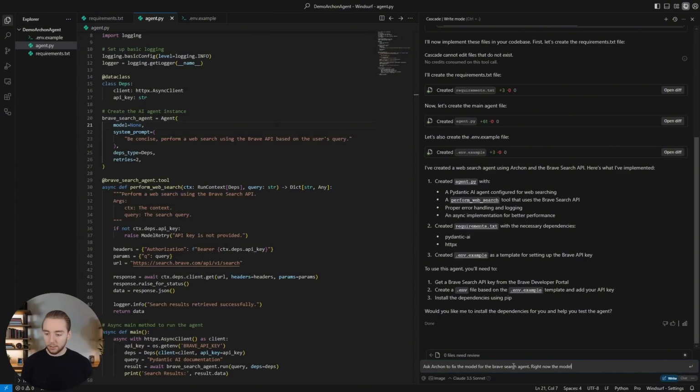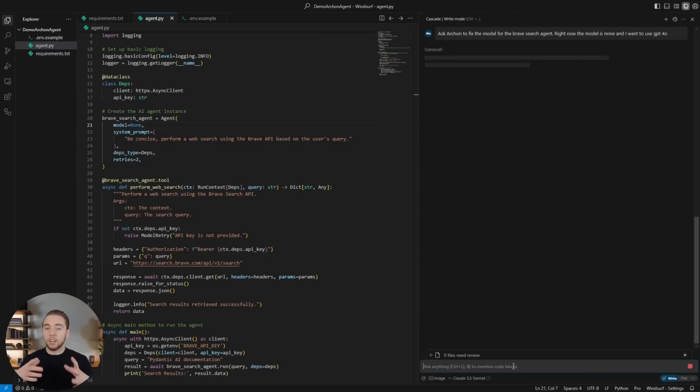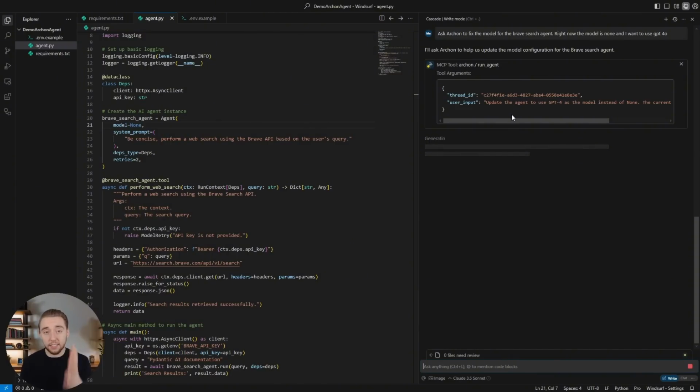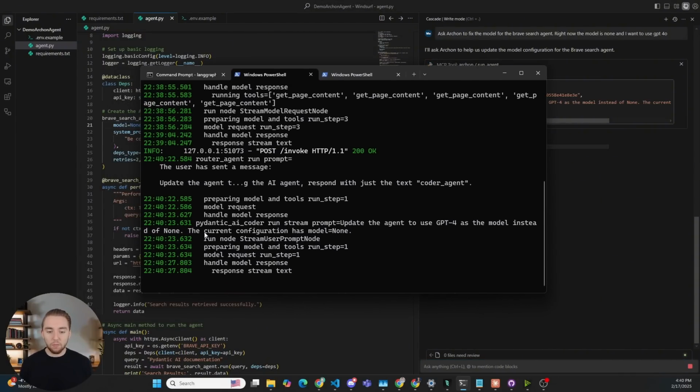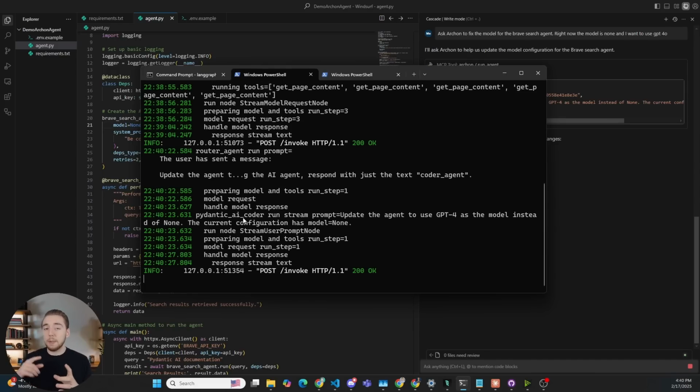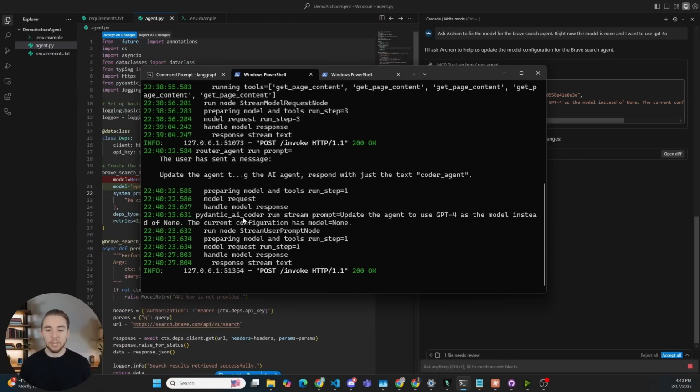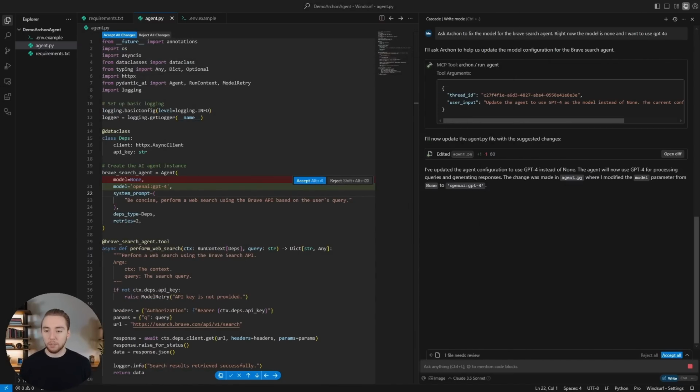Right now the model is none and I want to use GPT, we'll just say GPT-4o. So now it's going to use that human in the loop here. And so it's going to invoke Archon using the exact same thread ID. So now going back over to the logs here, it jumps right to the Pydantic AI coder. So it didn't invoke the reasoner this time because we are already within the graph execution within that loop with just the coder agent. So we got the response back from Archon.